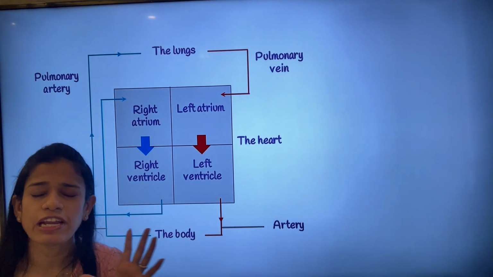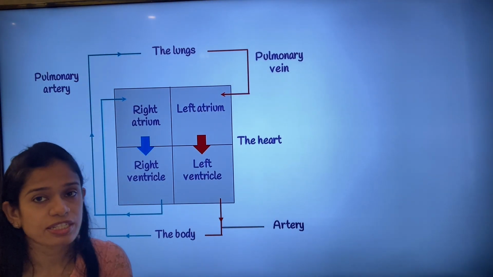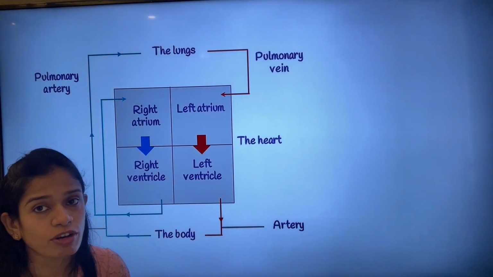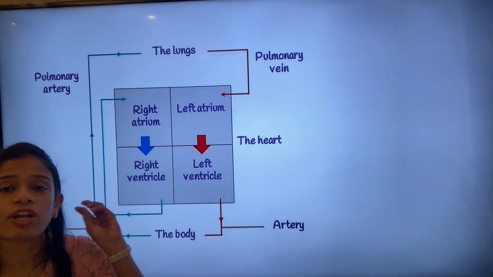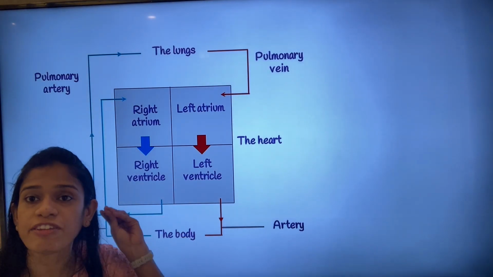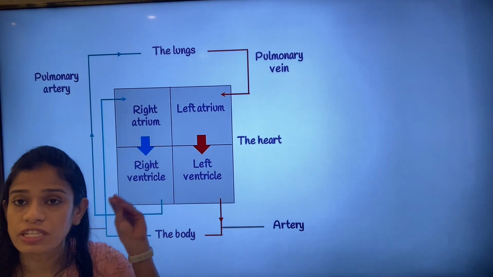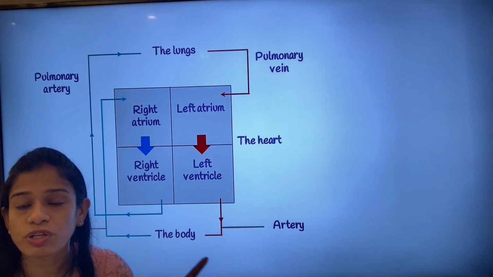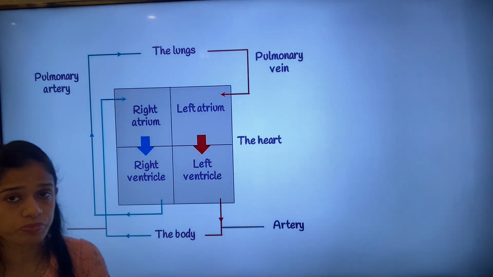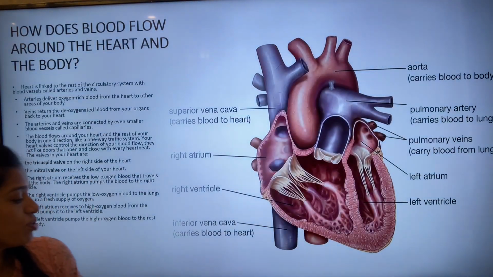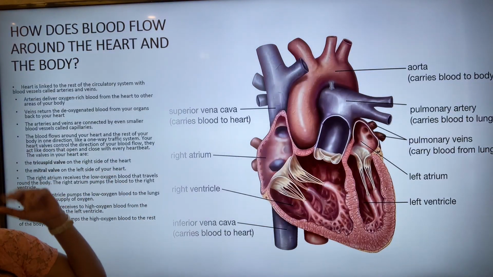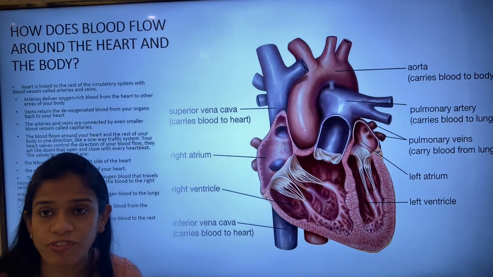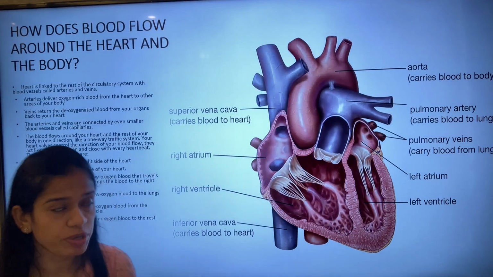So this is a very simple diagram to remember the mechanism of the working of the heart. You can draw it and explain it in very simple words, and obviously you are going to get full marks for it, because this is absolutely and scientifically correct. Now let's move on to how the blood flows around the heart and the body. Whatever we have discussed is what has been written here.